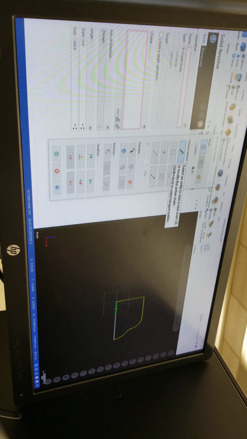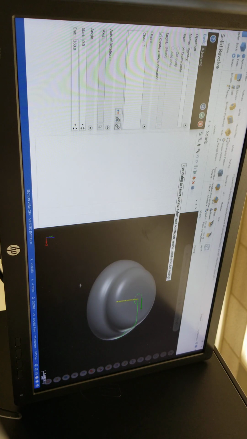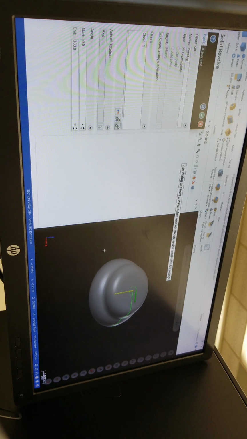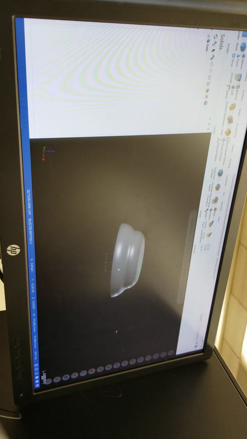So I'll pick this chain. Well, I hit OK. And it asks you to select a line to use as the axis of rotation. It's always a center line. There, that's useful. And that's my solid right here, revolve. So let's undo it, do it one more time.